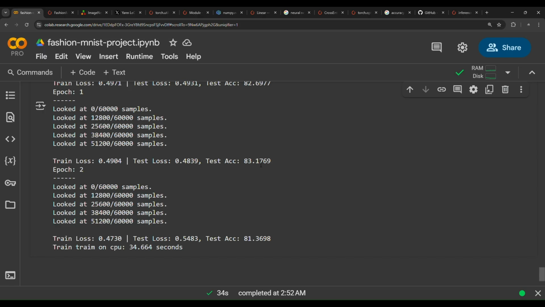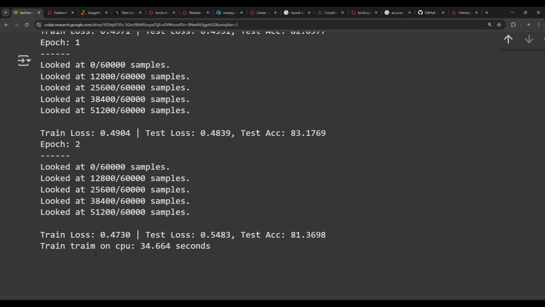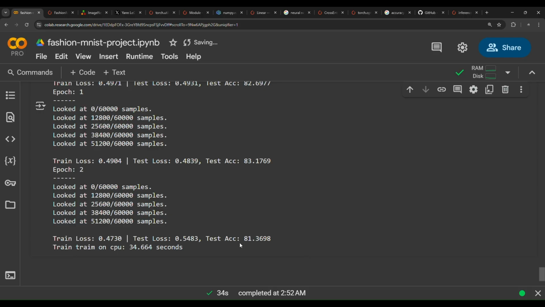And as you can notice in here, the train loss 0.47, test loss 0.53, and test accuracy 81.36%. Train time on CPU, the model took 34.66 seconds to train on the full training set.